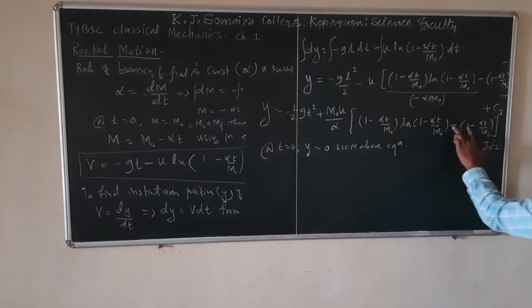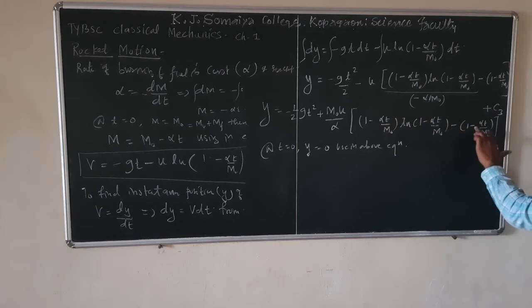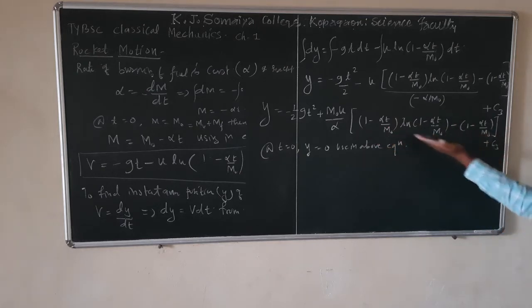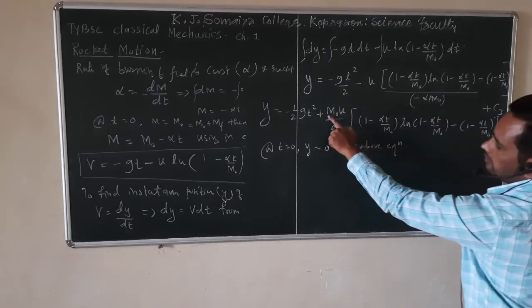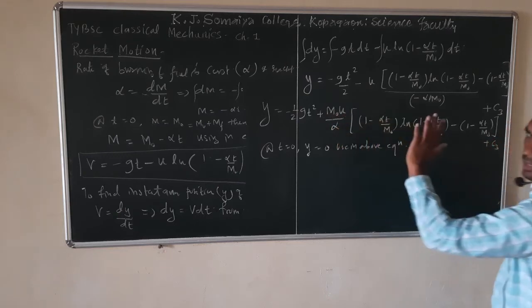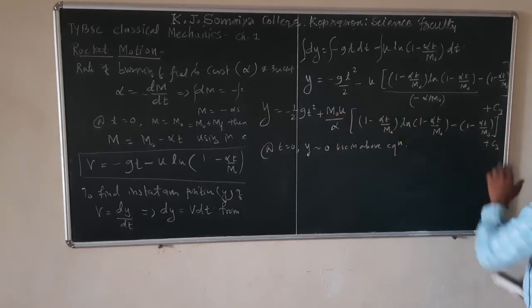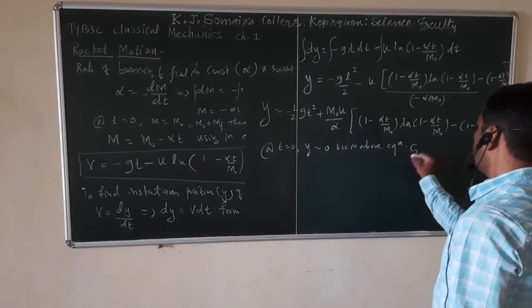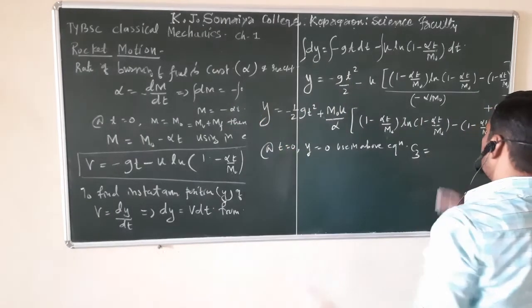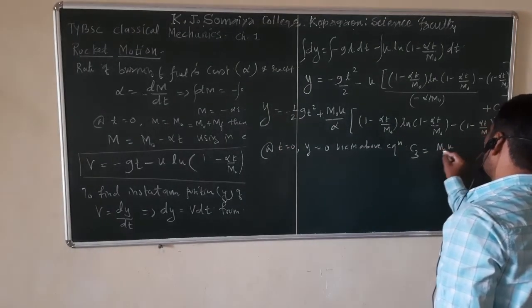The next term, minus 1 and plus, if you put t equal to 0, this factor also becomes 0. So in this whole bracket, when you put t equal to 0, we get minus 1. So minus 1 multiplied by this factor becomes minus m0 u upon alpha. So c3 is nothing but, if you take this minus term to the left hand side, m0 u upon alpha.